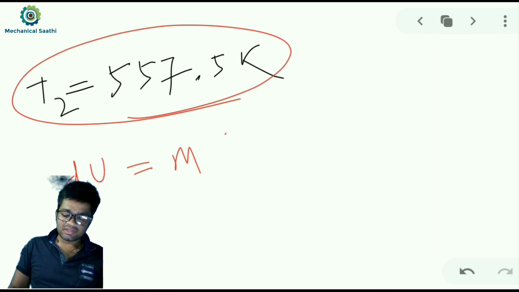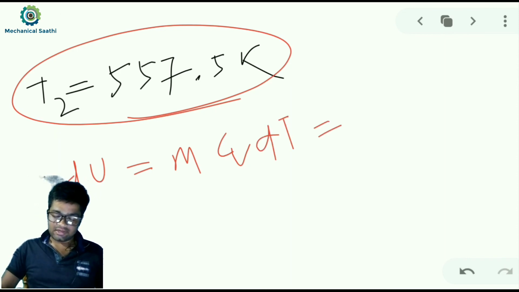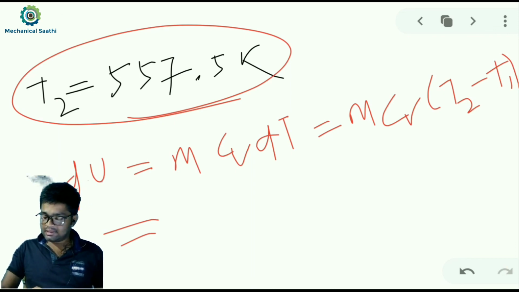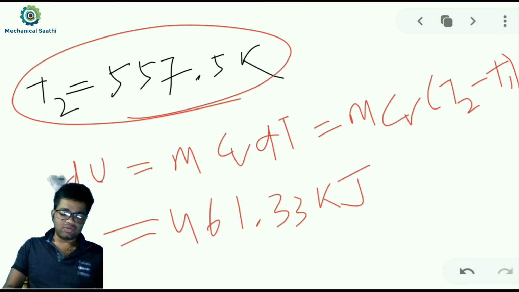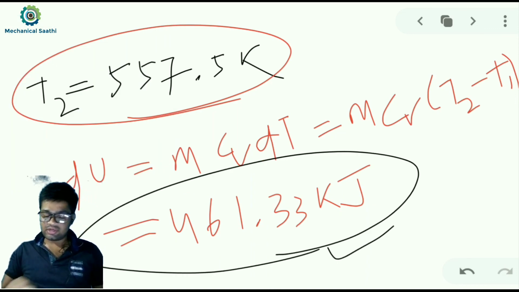So dU is m Cv dT, and dT is T2 minus T1, so dU is m Cv (T2 minus T1). All these data are known to us, so if we put them in, we get dU as 461.33 kilojoule.